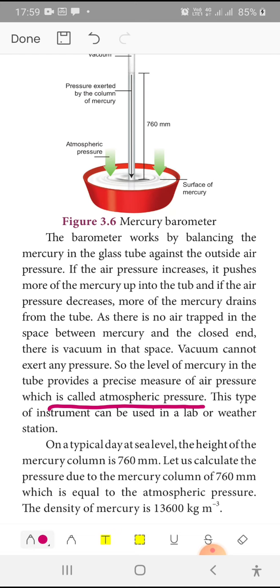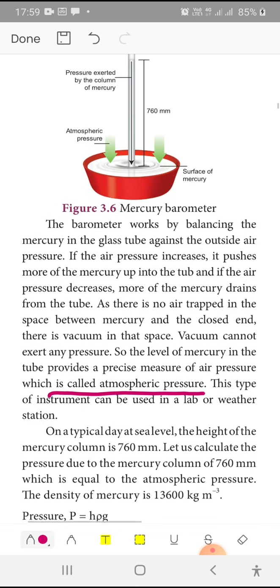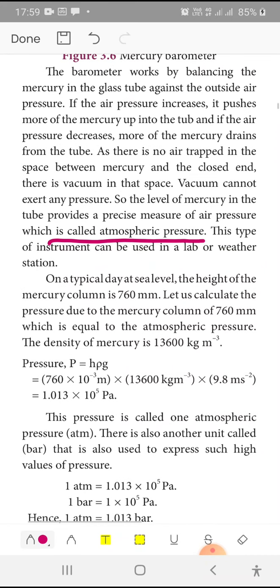This type of instrument can be used in the lab or weather station, but it is not portable and it is difficult to shift from one place to another. Nowadays we have new equipment. This was first founded by Torricelli. On a typical day at sea level, the height of the mercury column is 760 mm.